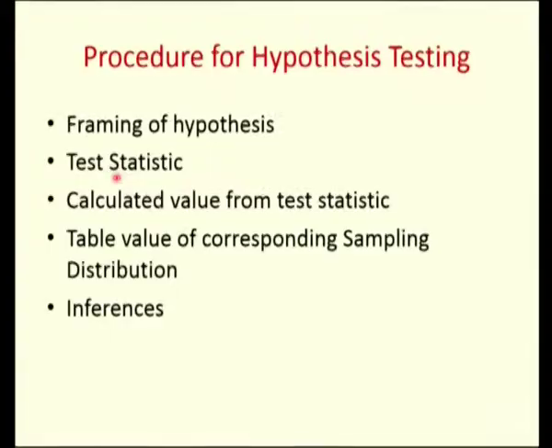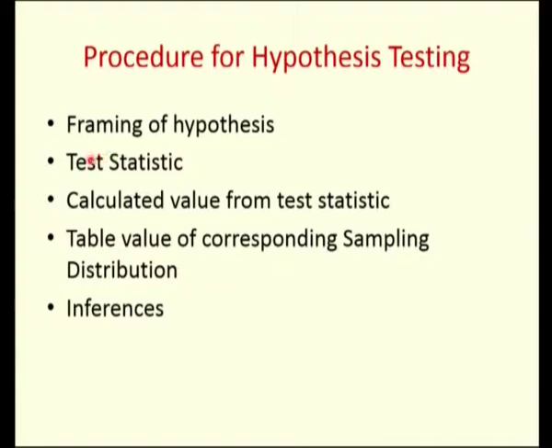If it is of no difference, then we have an alternative hypothesis which is an alternative to the null hypothesis. So you need to frame 2 types of hypothesis here. One we call the null hypothesis, the other the alternative hypothesis.